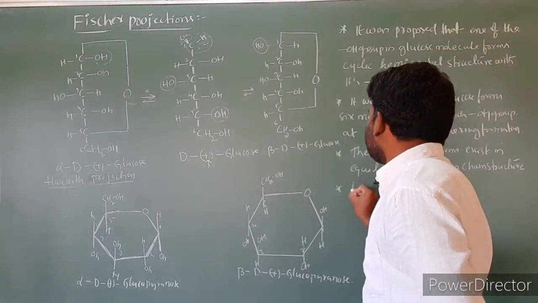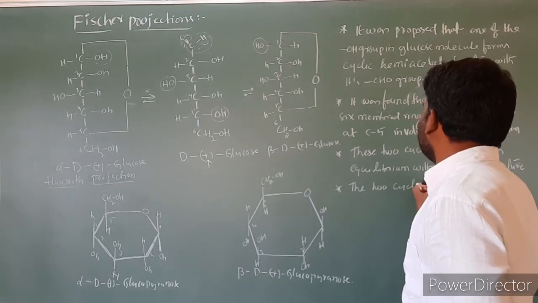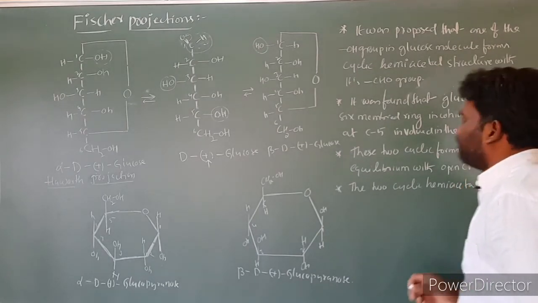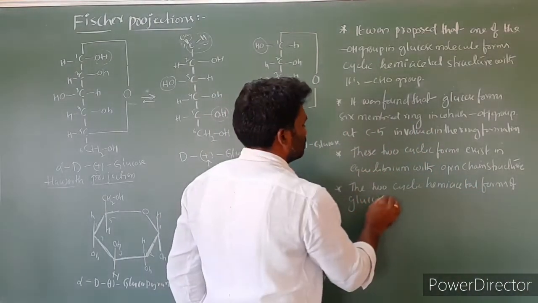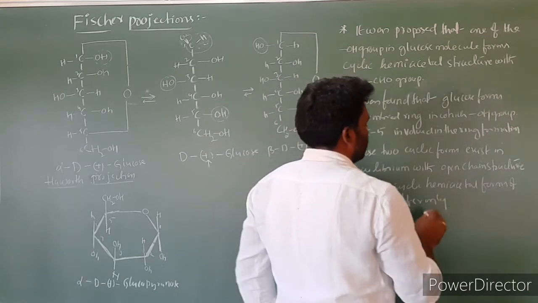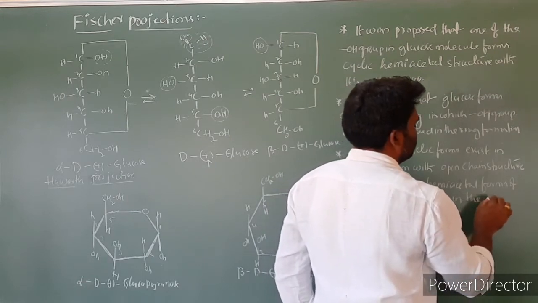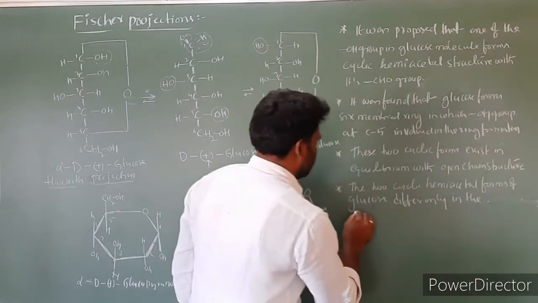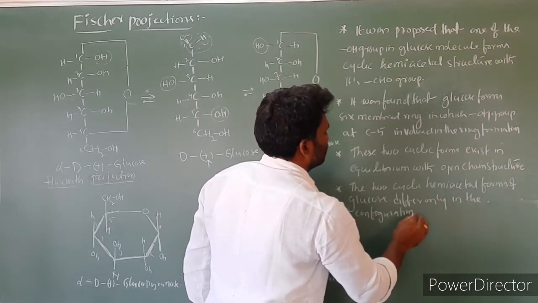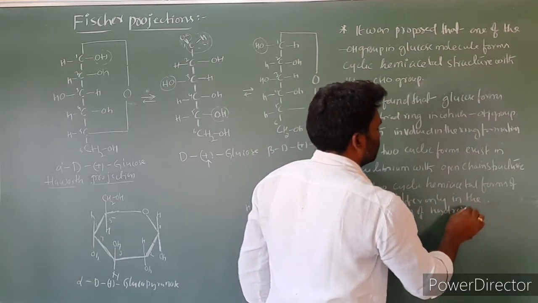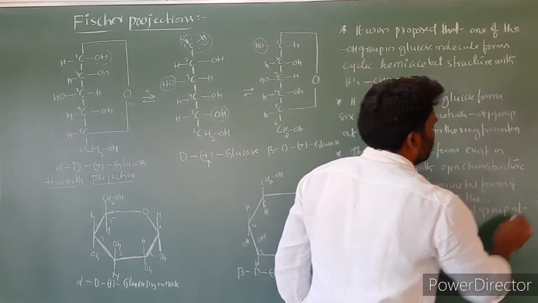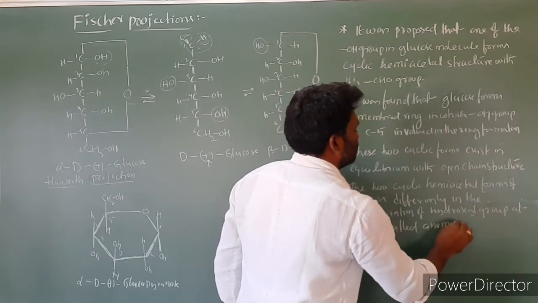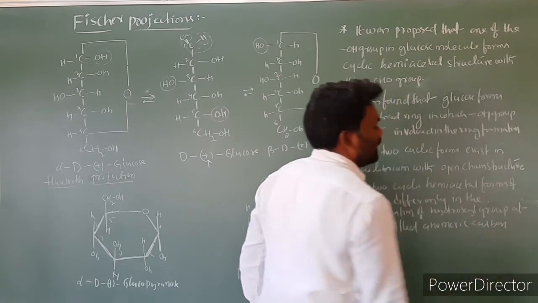Next point: the two cyclic hemiacetal forms of glucose differ only in the configuration of the hydroxyl group at C1, called the anomeric carbon.